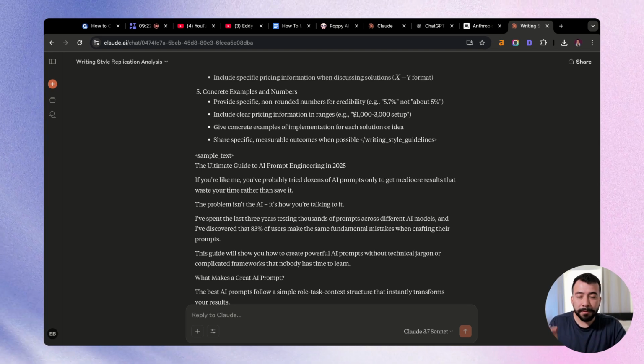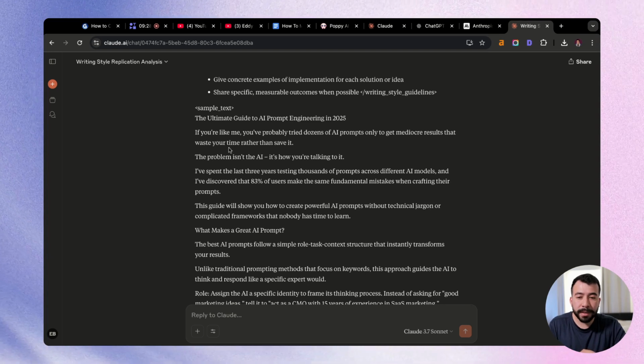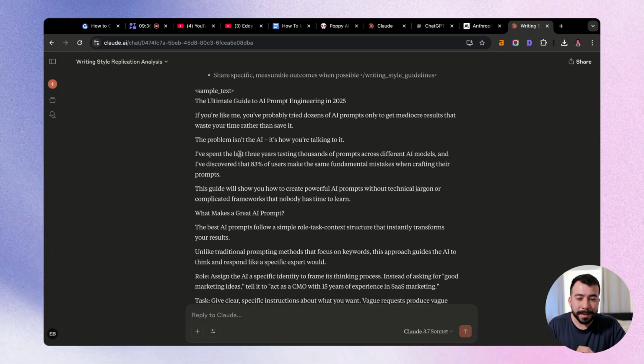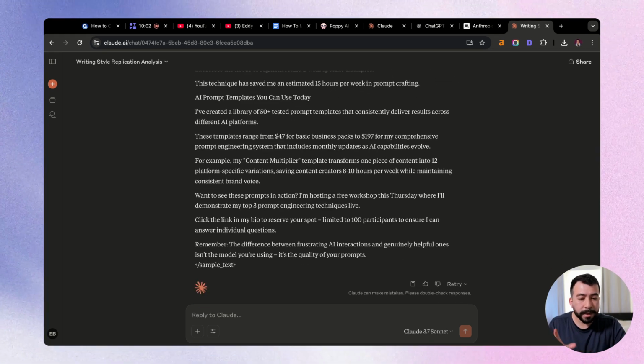Claude came up with a really good sample text, and this is the title: The Ultimate Guide to AI Prompt Engineering in 2025. The intro saying, if you're like me, you've probably tried dozens of AI prompts only to get mediocre results that waste your time rather than save it. The problem isn't AI, it's how you're talking to it. But overall, I think this is a really good sample.